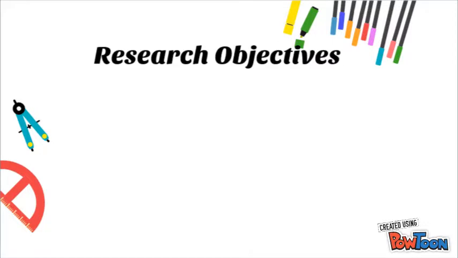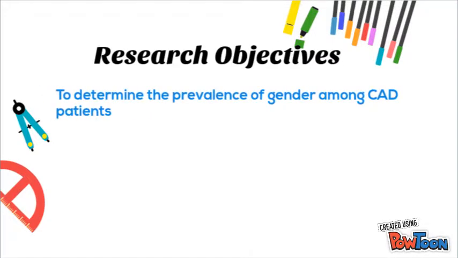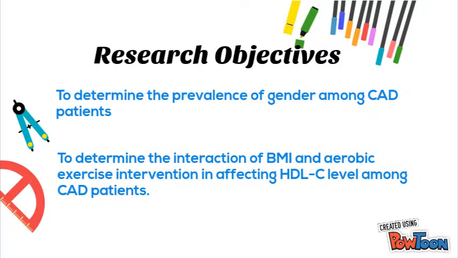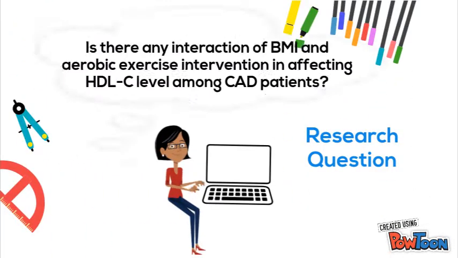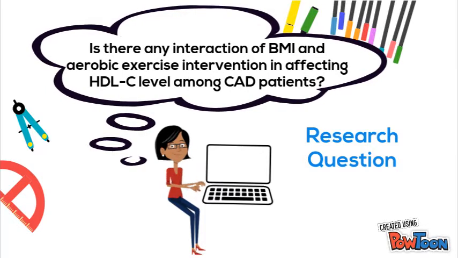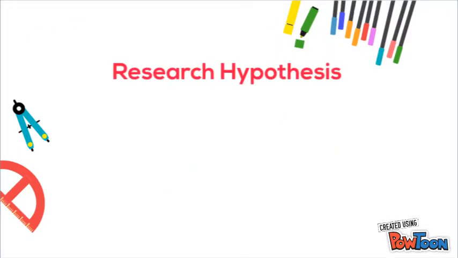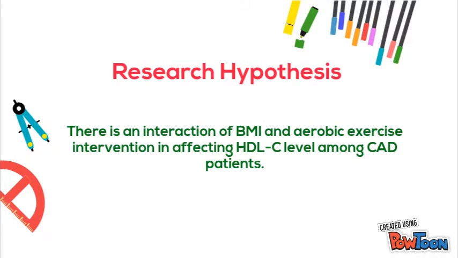Research objectives: First, to determine the prevalence of gender among CAD patients. Second, to determine the interaction of BMI and aerobic exercise intervention in affecting HDL-C level among CAD patients. Research question: Is there any interaction of BMI and aerobic exercise intervention in affecting HDL-C level among CAD patients? Research hypothesis: There is an interaction of BMI and aerobic exercise intervention in affecting HDL-C level among CAD patients.